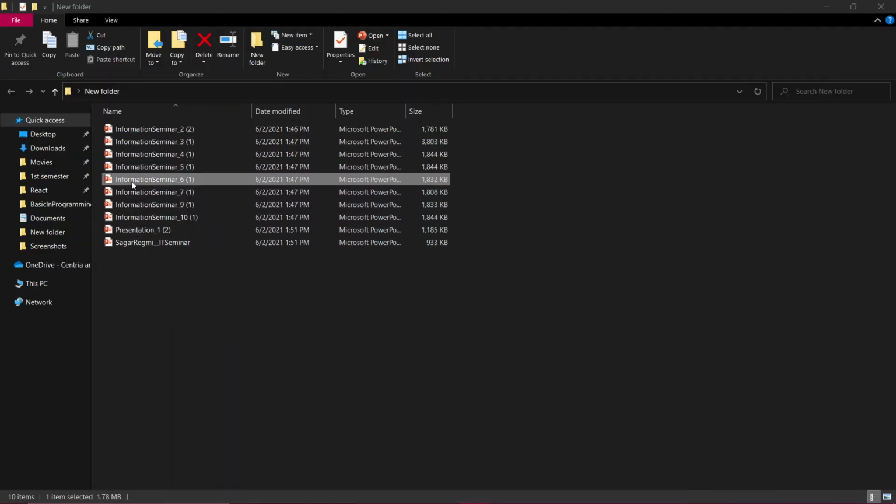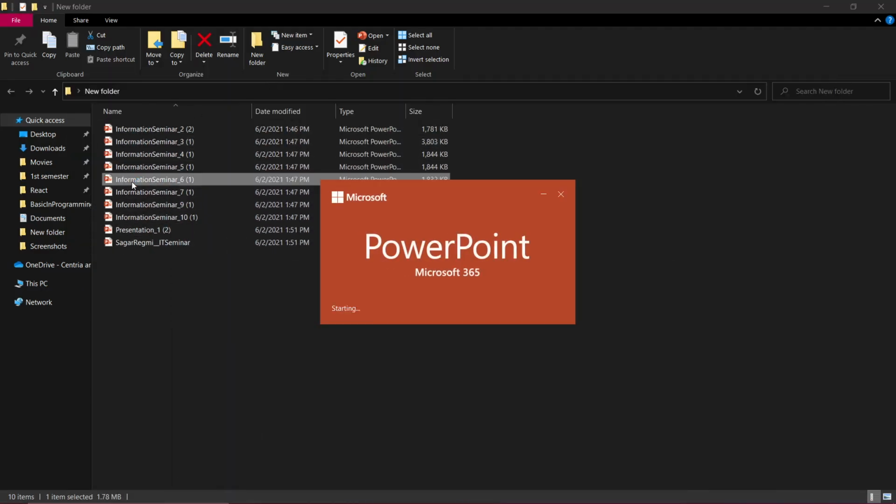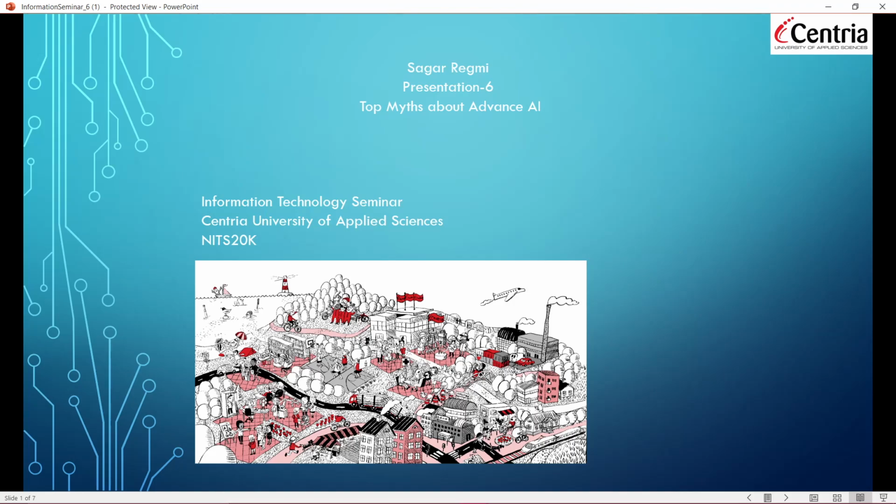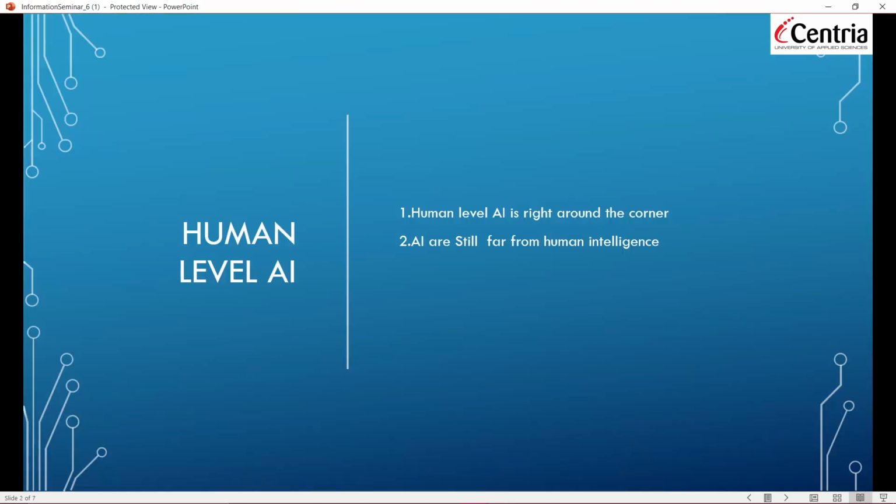So let's move into another topic, and the next topic we're going to talk about is top myths about advancement in AI. People have myths as it is not a sure thing. Many people don't know, so they create myths. So let's talk about fact and fiction. Okay, the first myth is human level AI.